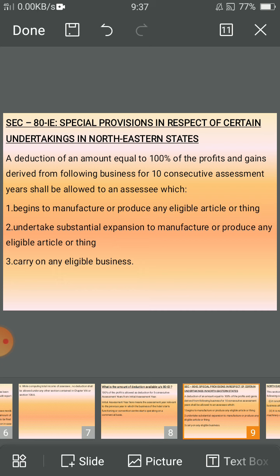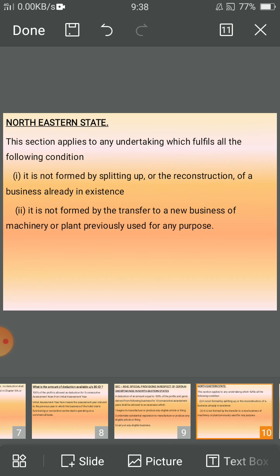Second one, undertakes substantial expansion to manufacture or produce an eligible article or thing. Third one, carries on any eligible business in the northeastern state. This section applies to any undertaking which fulfills all the following conditions. It is not formed by splitting up or reconstruction of a business already in existence. It is not formed by transfer to a new business of machinery or plant previously used for any purpose.